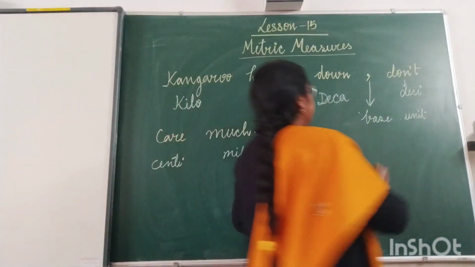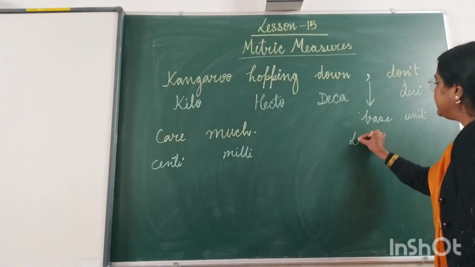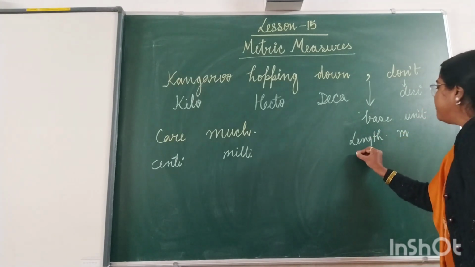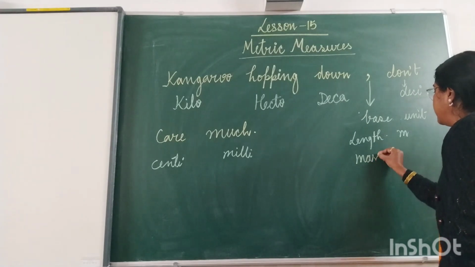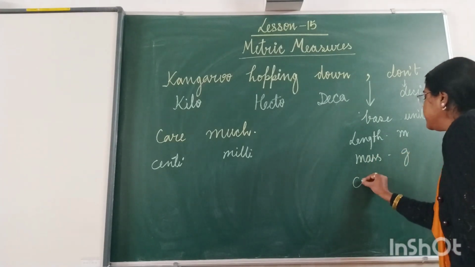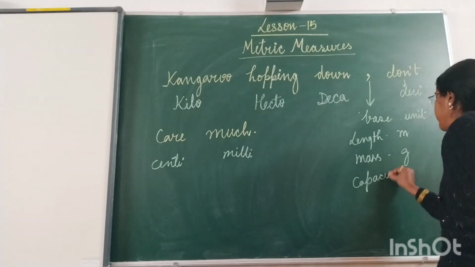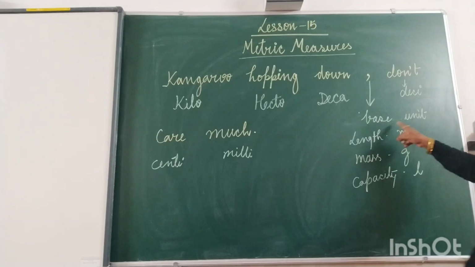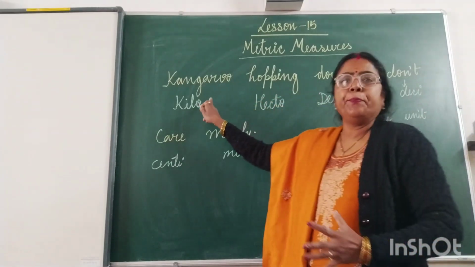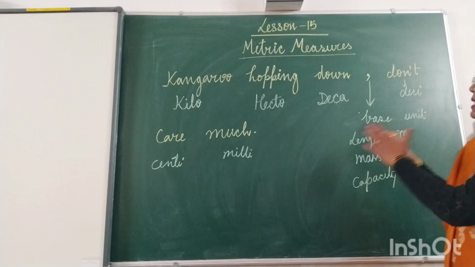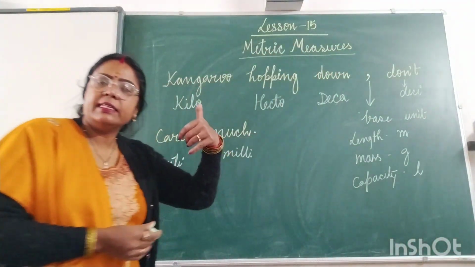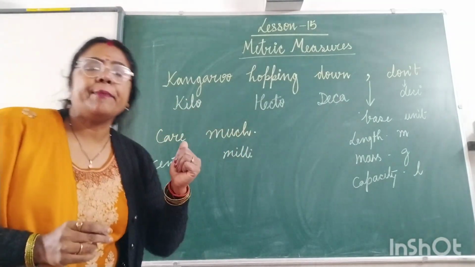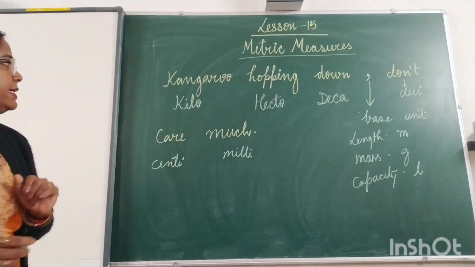So what is this base unit? The base unit for length is meter, for mass it is gram, and for capacity it is liter. The base unit will be added to the prefix, and then we will understand whether it is a measurement of length, mass or capacity. According to this only we will understand it.